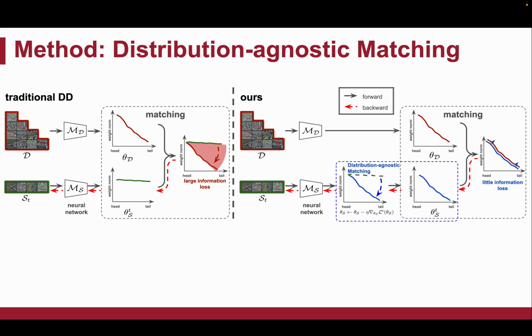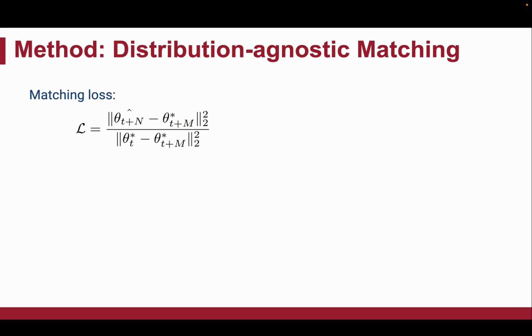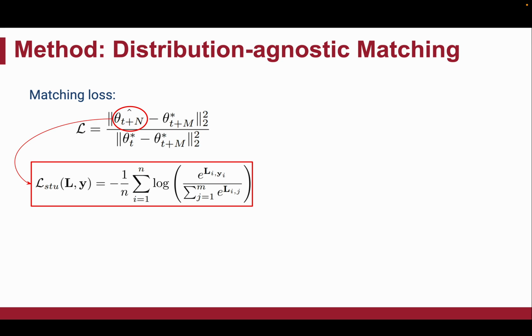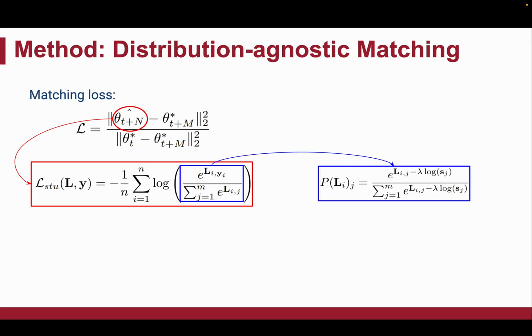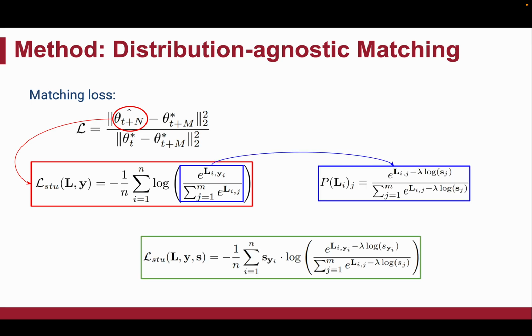Our solution, distribution agnostic matching, allows the student to mimic the training behavior of parameters trained on the original dataset to mitigate the information loss on tail classes. Specifically, we redefine the trajectory matching loss by modifying the cross-entropy loss into a sample-aware probability, enabling better tail class learning.